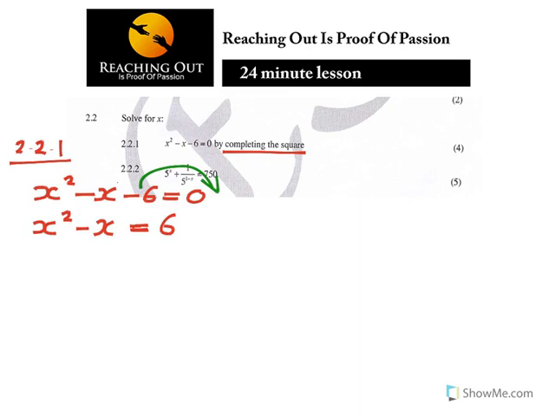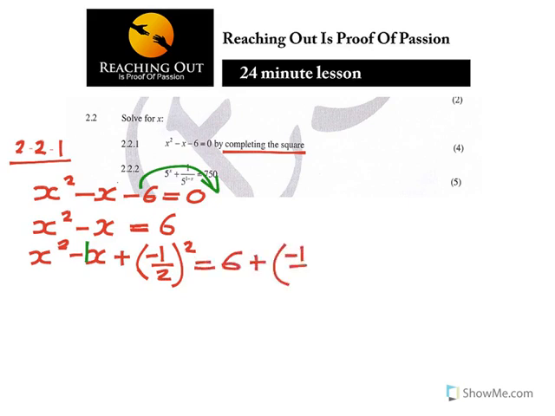This is completing a square, so there are stages in that. Now we continue and say x squared minus x plus half the coefficient of x, squared. What is the coefficient of x? It is minus 1. You can see there is a hidden 1 there with the negative sign. Then you divide that coefficient by 2 and you square. But what you do on the left, you also do on the right. Minus 1 over 2 squared.